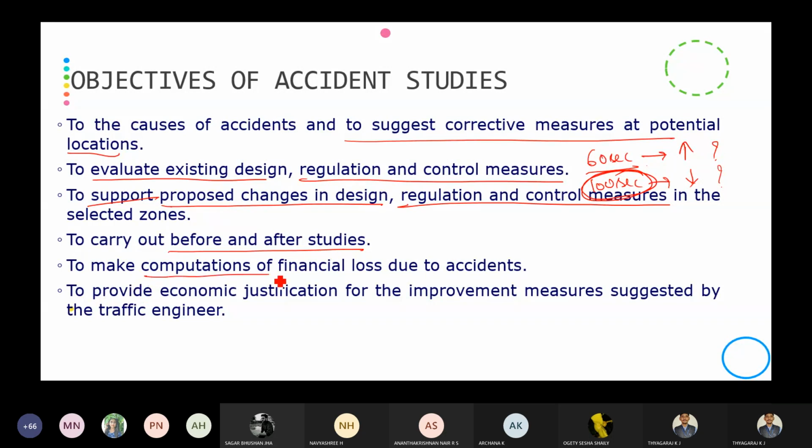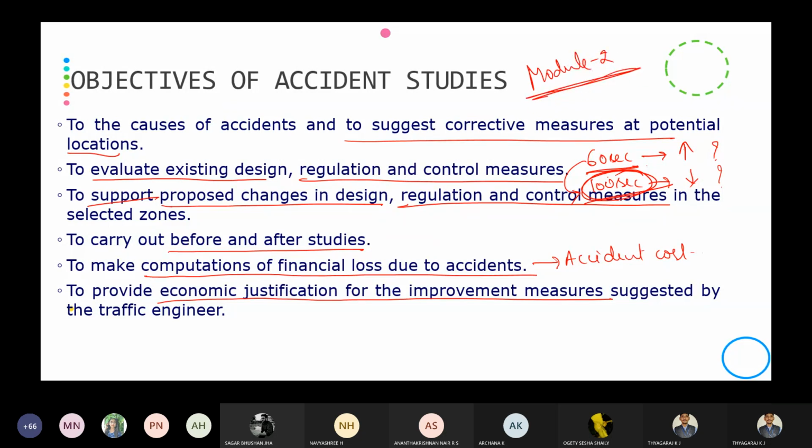And to make computations of financial loss due to accidents, that is the accident cost. Okay, accident cost. We are going to work it out and provide economic justification. For example, the signal was 60 seconds, but after redesign it is increased to 100 seconds. So is there any economic justification or not? You are going to check it and provide the economic justification for why we are raising the signal timing from 60 seconds to 100 seconds. Okay, these were already discussed in module 2, so I will not go into detail about the objectives of accident studies.